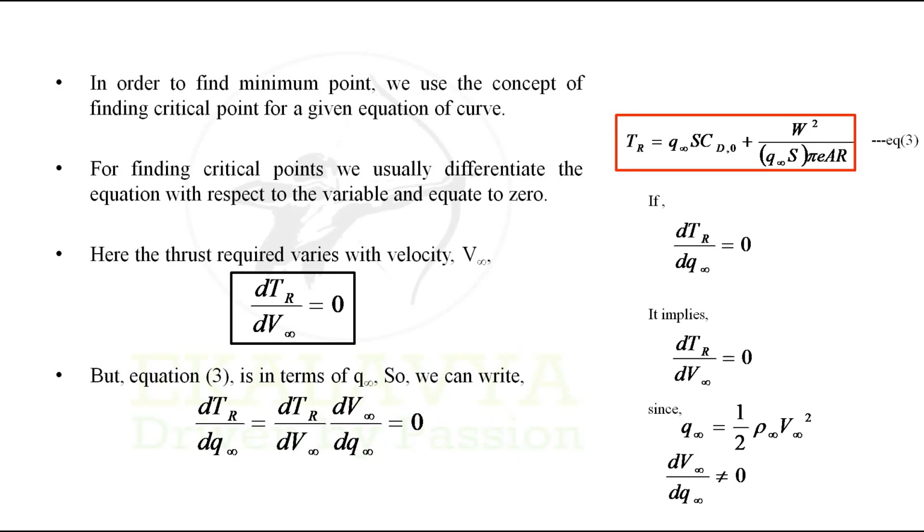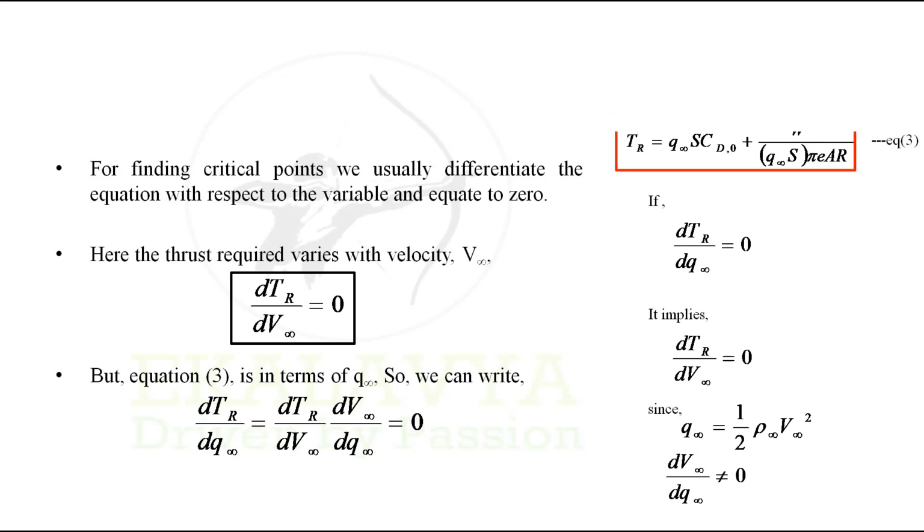So the only term along with it is change in thrust required with respect to change in velocity. So it has to be 0. So with that, change in thrust required by change in dynamic pressure equal to 0 can be considered. Therefore, for the critical point, we will now consider change in thrust required with respect to change in dynamic pressure equal to 0.